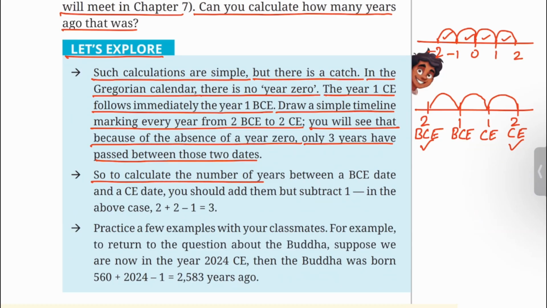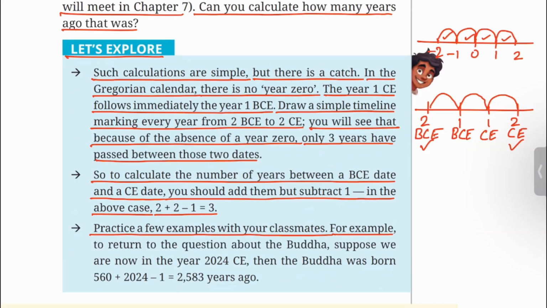So to calculate the number of years between a BCE date and a CE date, you should add them but subtract 1. In the above case, 2 plus 2 minus 1 is equal to 3. Practice a few examples with your classmates. For example, to return to the question about the Buddha, suppose we are now in the year 2024 CE. Then the Buddha was born 560 plus 2024 minus 1, which is equal to 2583 years ago.